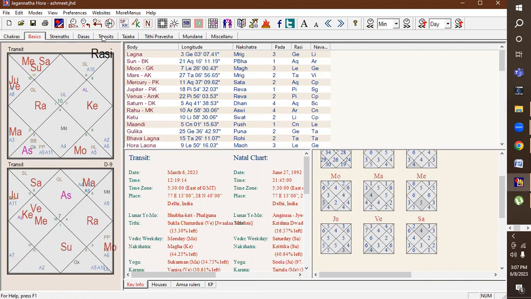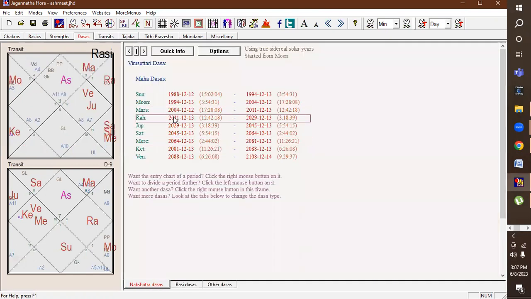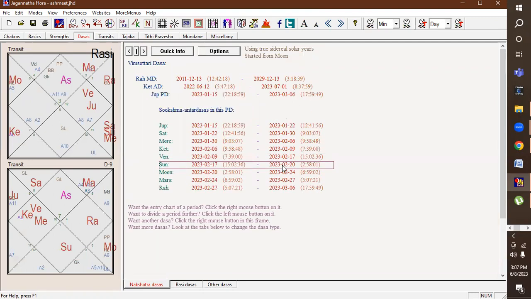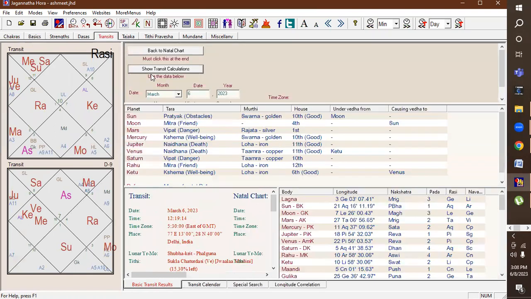What happened on 6th of March, when Jupiter was transiting in this particular Pisces sign, and the dasha was of Rahu, Ketu and Jupiter: on 6th of March her marriage got finalized. And the marriage was fixed on 22nd of April.